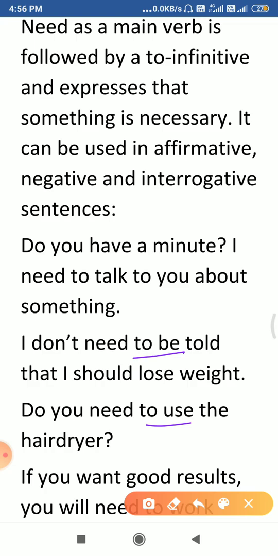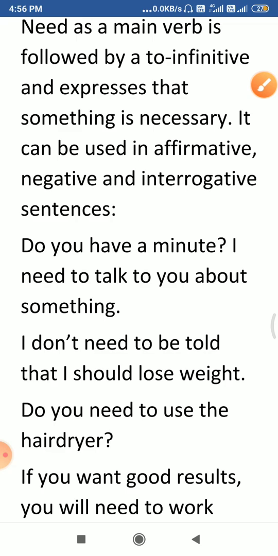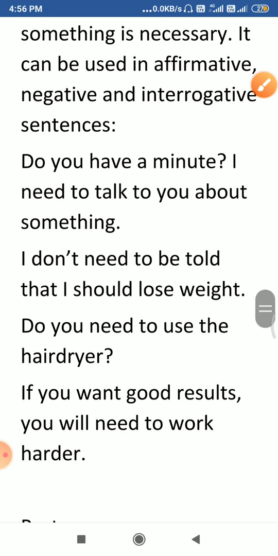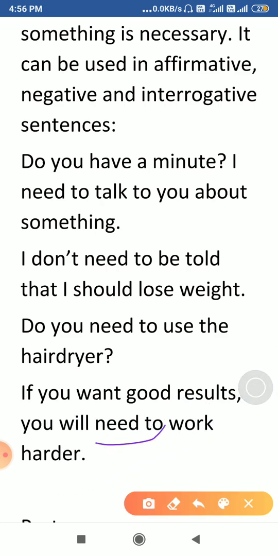So in these cases, need is automatically not a modal, because to is following it. After a modal, to infinitive is not used. It means full infinitive is not used like this, and it cannot change its form. Here in these examples, need is not changing its form, but sometimes it will change its form. If you want good results, you will need to work harder. Again, in this sentence, need is actually your main verb, not the modal verb, because to work has been used here.